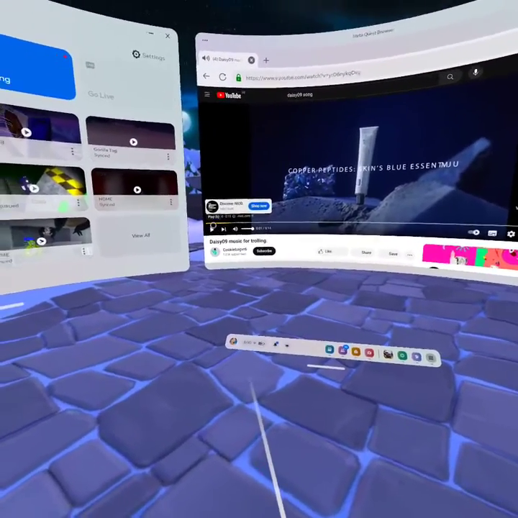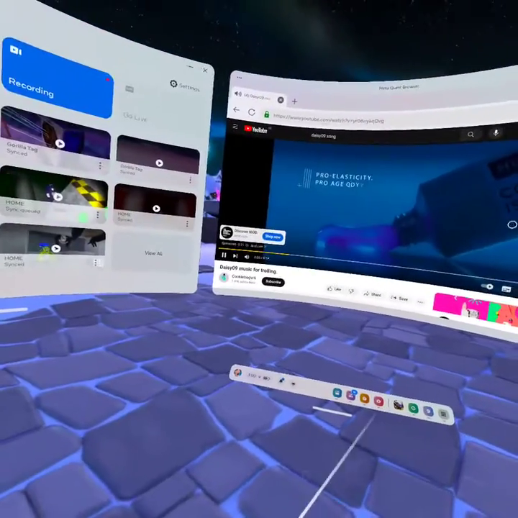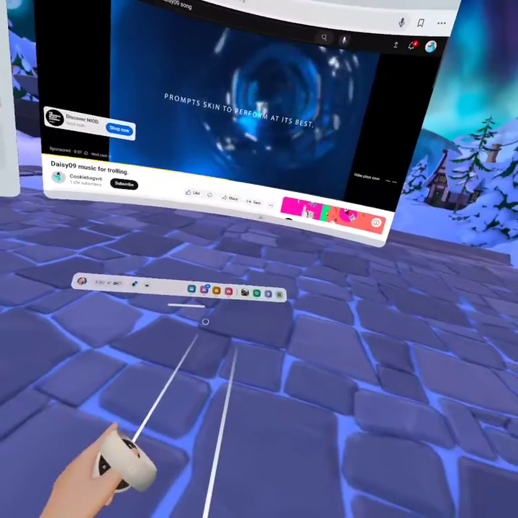Wait for the ad to finish. Click take. Oh yeah, it's just one ad, okay. Nice.